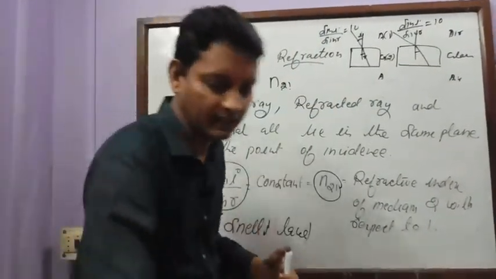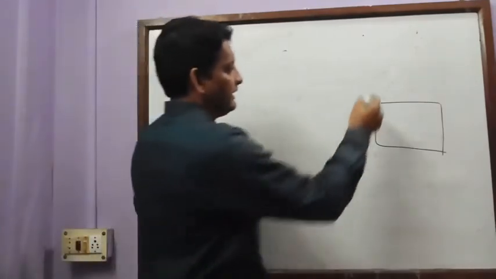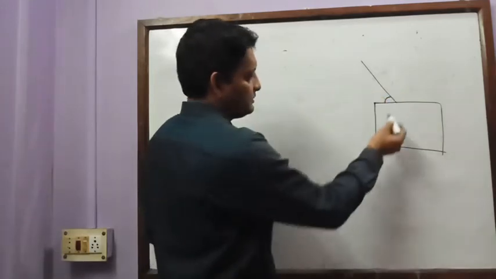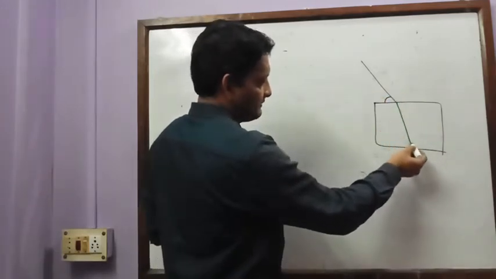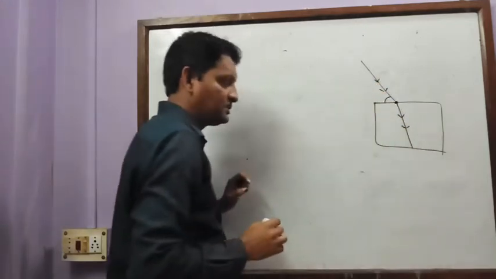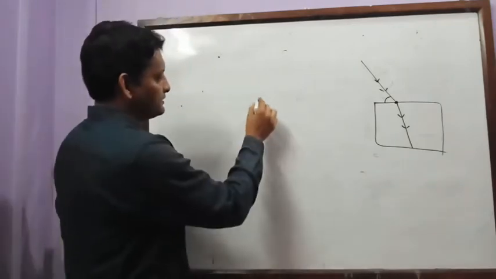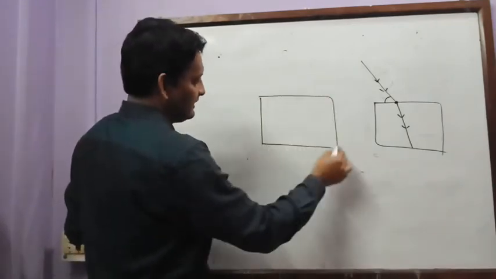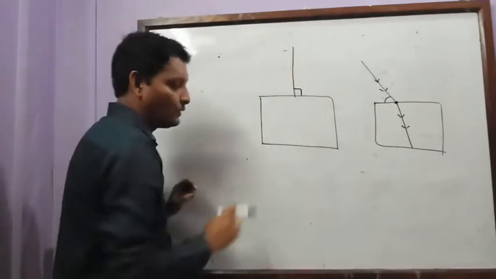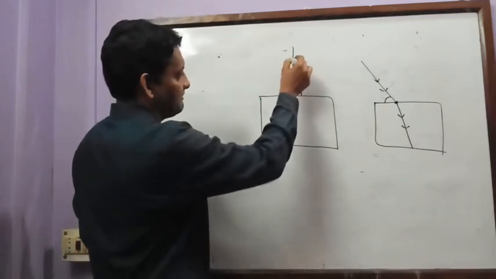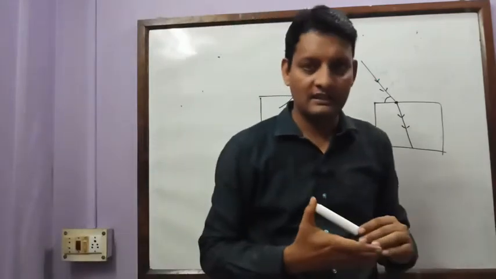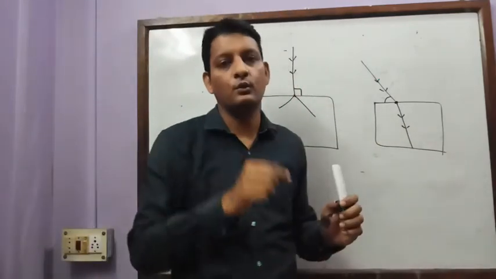Is it clear? If you see here, the light ray is incident obliquely, so here refraction takes place and the bending of light takes place. This bending of light is called refraction. Now one question is still unanswered. What happens when the light is incident perpendicular to the surface? Will this light ray bend like this or like this? No, the bending will not take place when the ray is incident perpendicular to the surface.